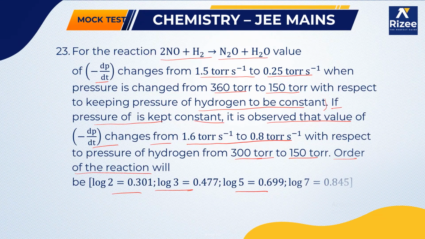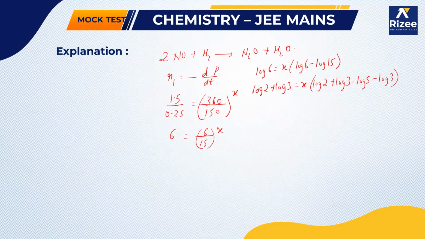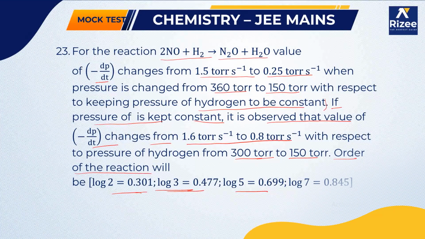So applying the values of the logs, you can find the x value, and x will be equal to 2.